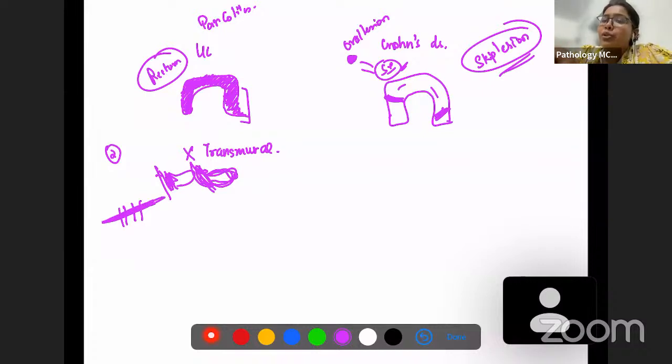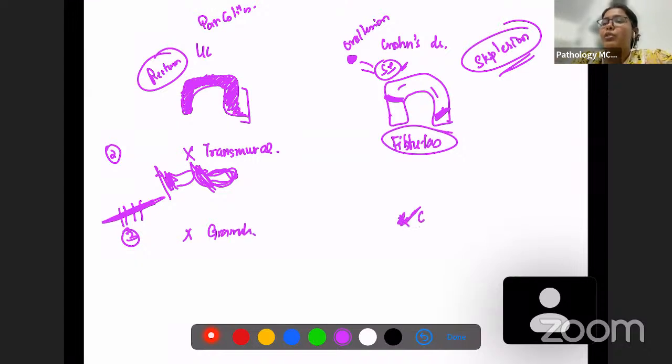When there is through involvement, what is going to be formed? Fistula will be formed. Fistulas will be formed in Crohn's disease because there is a through involvement in Crohn's disease. Other thing which you have to remember is granulomas will be not very common in ulcerative colitis. So not very common granulomas, whereas granulomas will be common in Crohn's disease. In Crohn's disease, you will have granulomas.